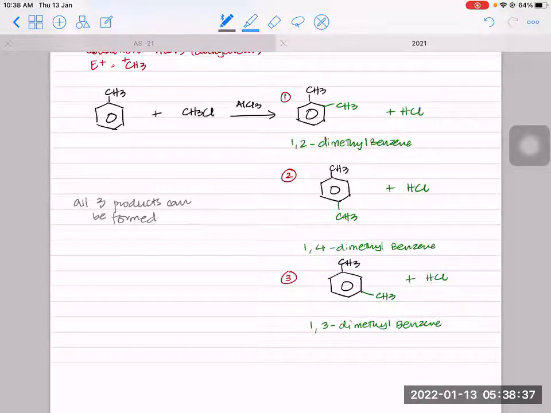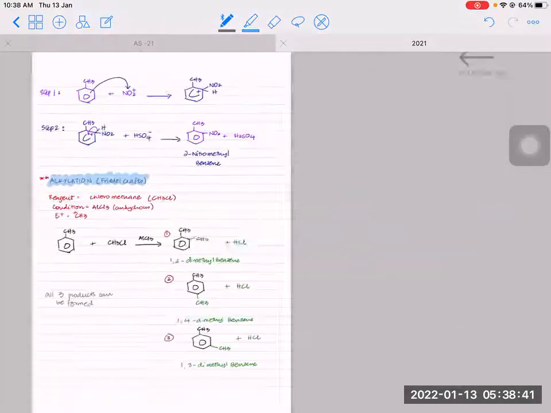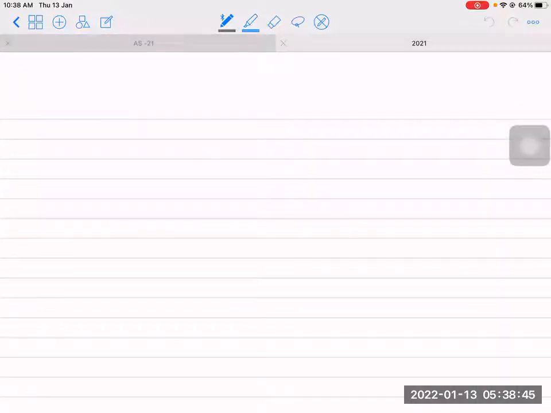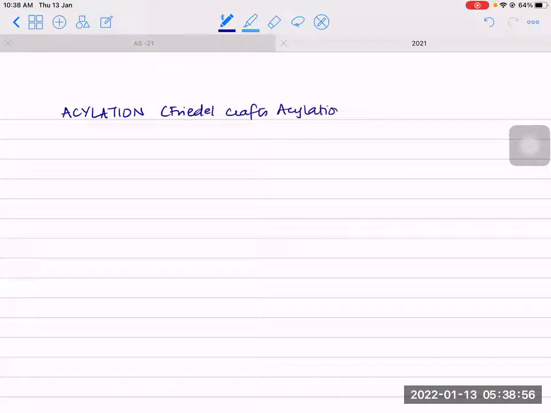All right. Now let's see acylation of methylbenzene. So we have Friedel-Crafts acylation. This is also slightly different, so this also has an exception, which we will see.